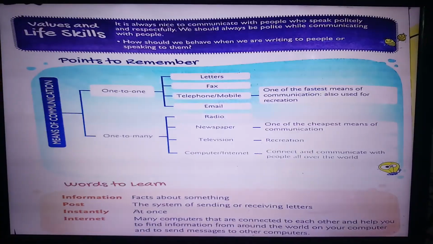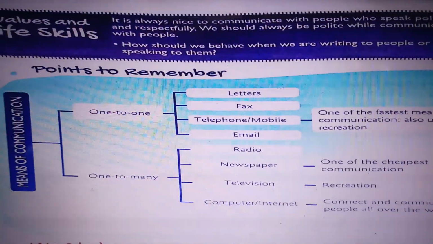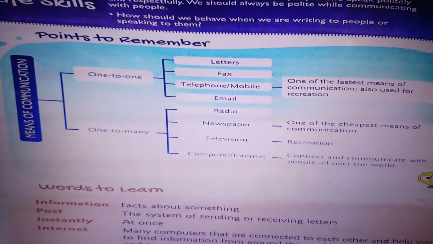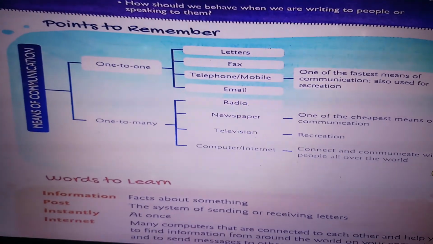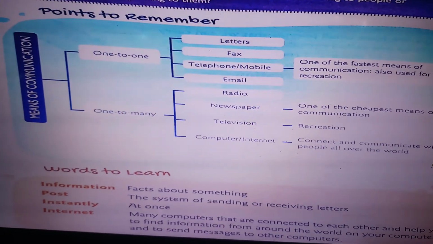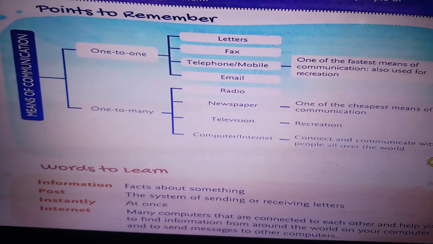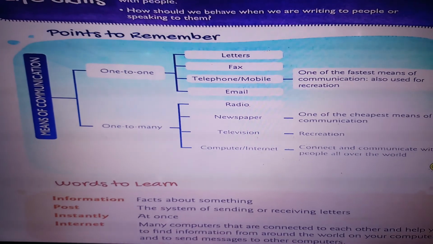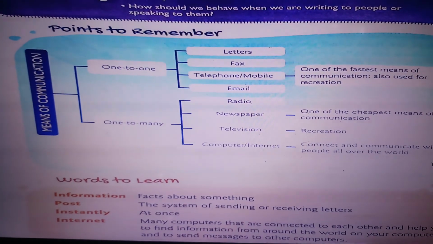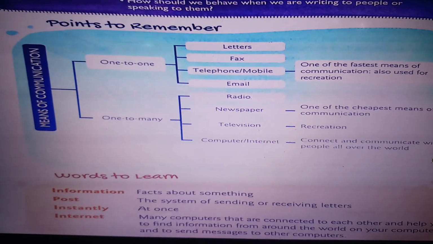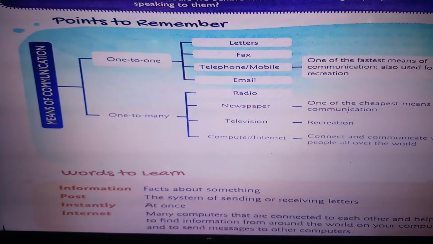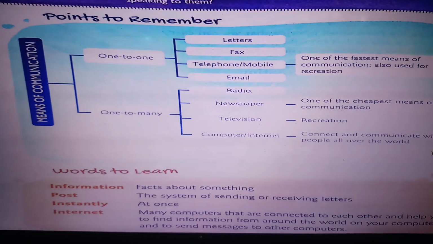Now let us go to the points that we have studied today. Means of communication one-to-one, that is letter, fax, telephone, email. One of the fastest means of communication and also used as recreation are the telephone and the mobile. One-to-many are the radio, the newspaper, the television, the computer, and the internet.